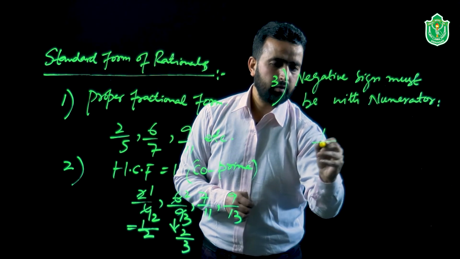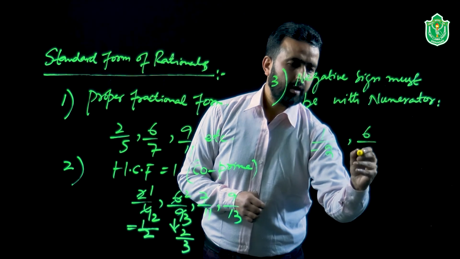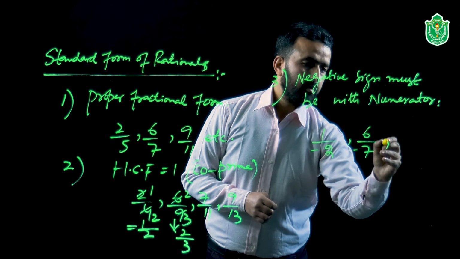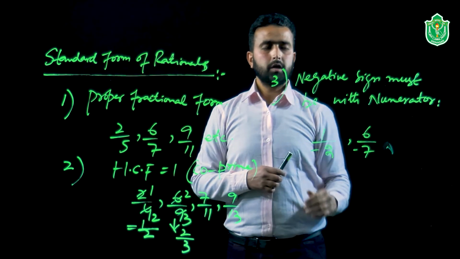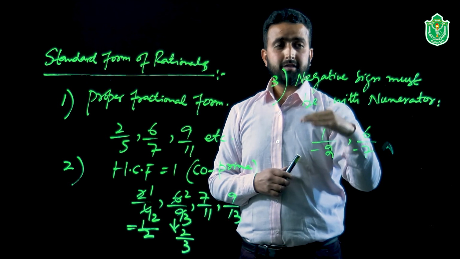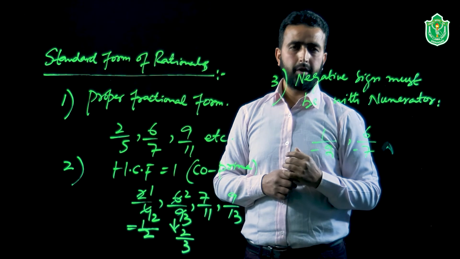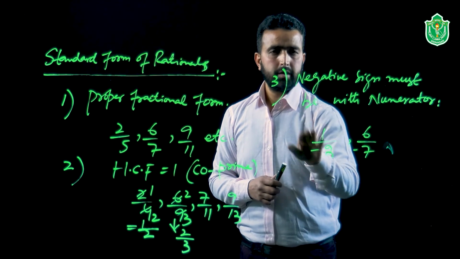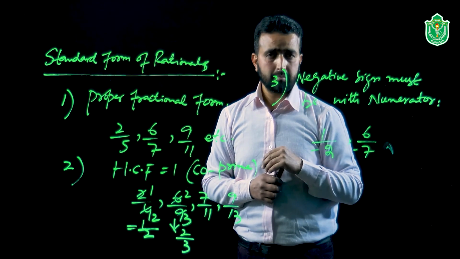Sometimes you may see numbers, and I'm quoting a few examples here: 1 divided by -2. Similarly, 6 divided by -7. These are a few examples we can quote to get our concept clear about the sign convention, writing the signs in the denominator and the numerator. See, here you can see the negative sign is with the denominator. In fact, it is also a negative rational number. 1 by 2 is negative.